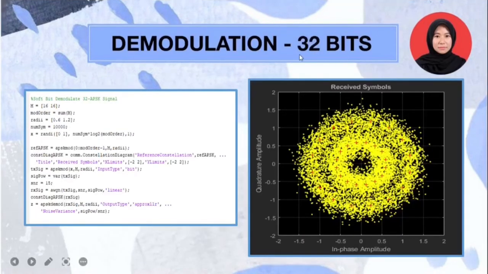For 32 bits demodulation, the vectors and radii are first set at certain values, then we use apskmod to modulate the input. Generate the points in the reference constellation by using the command comm.constellation. Then we will modulate the data by using apskmod. We will let the signal pass through a channel with noise by using the command awgn. Then we use the constellation diagram to plot the constellations. Then apskdemod will be used to demodulate the data and compute soft bits.